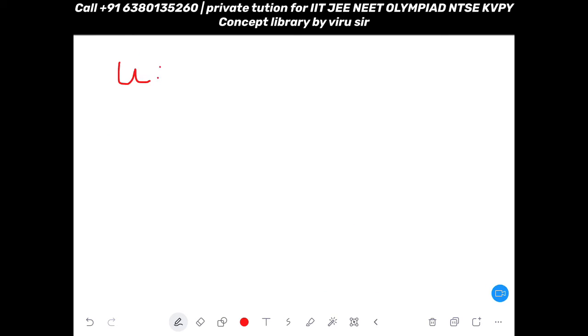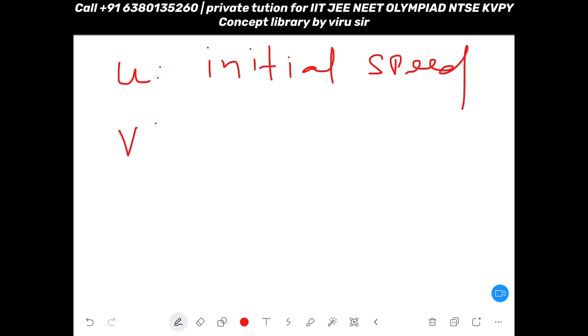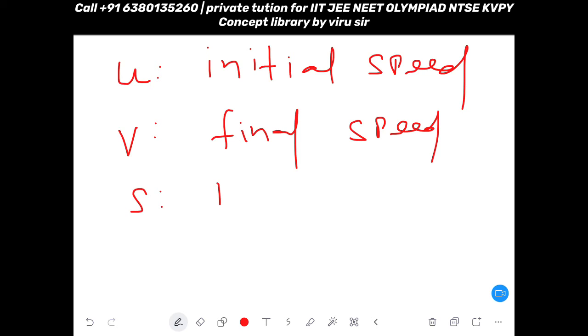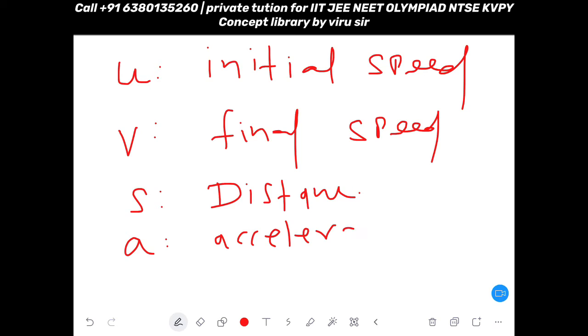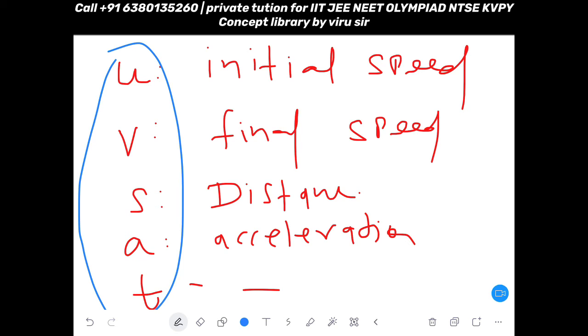See, what is your U? U is initial speed. What is your V? V is final speed. And what is your S? Distance traveled, how much distance you are traveling. And what is your A? Well known, acceleration. What is your T? T is time. So all the 5 variables I have arranged in this way. Utsav.